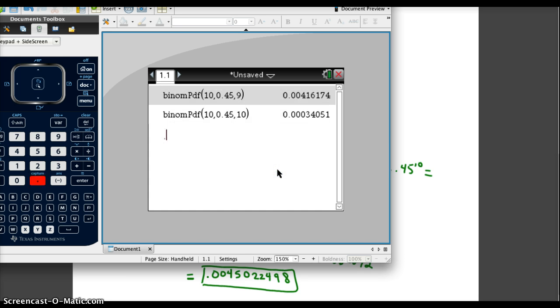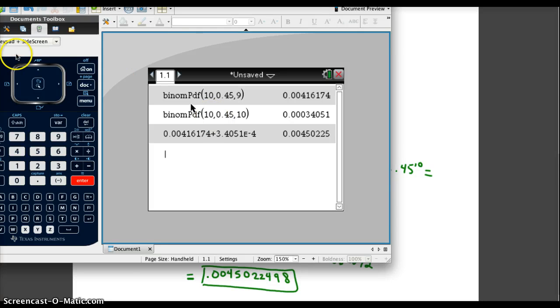So I can now add those two numbers together, 0.004161744 plus 0.000340... and I end up with the 0.0045 that I got by doing it by hand.